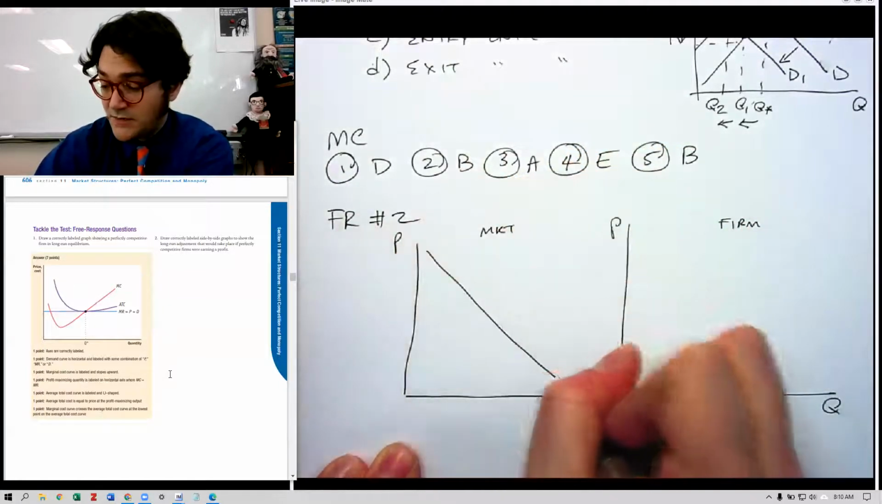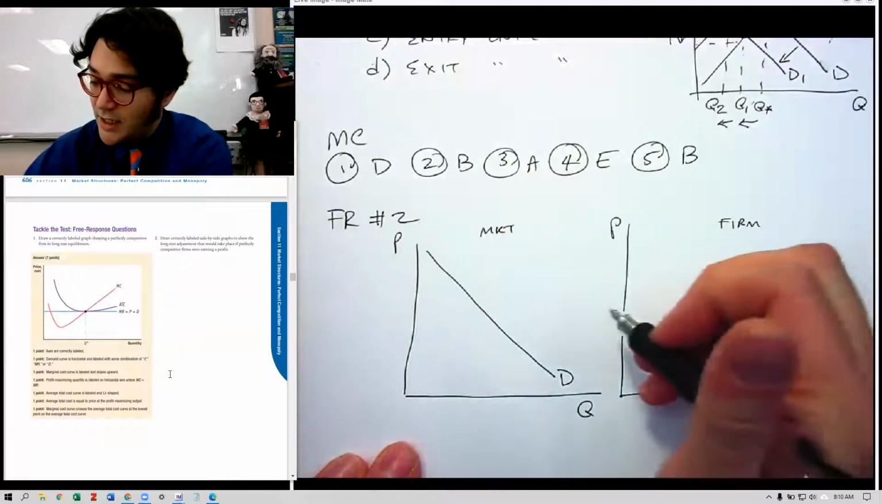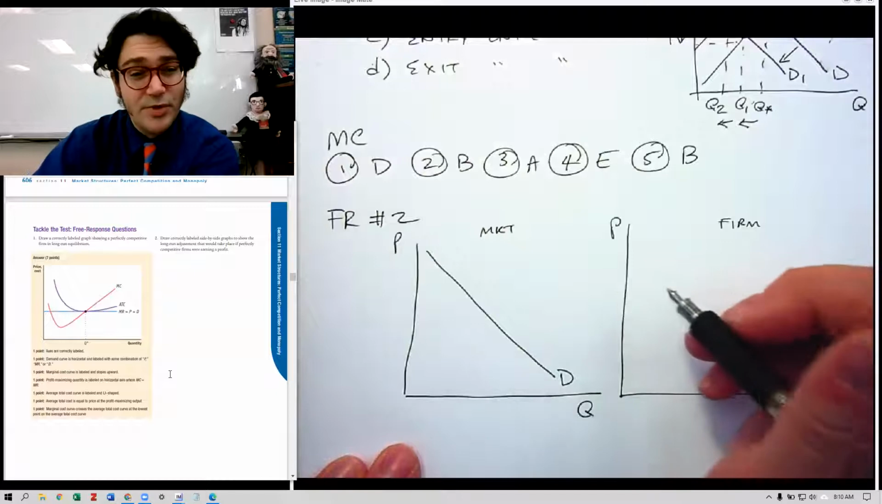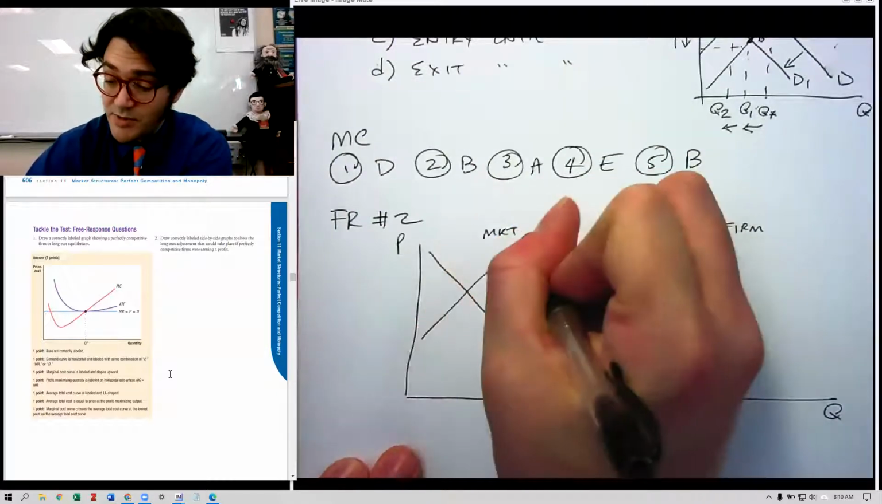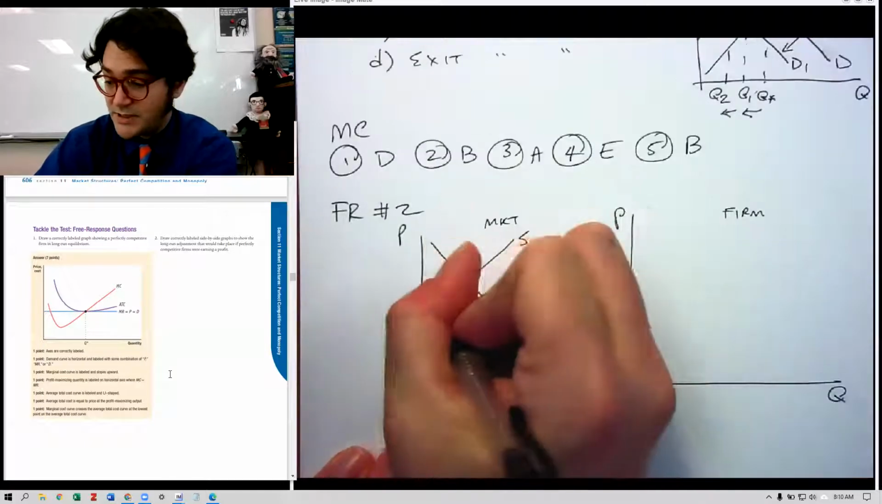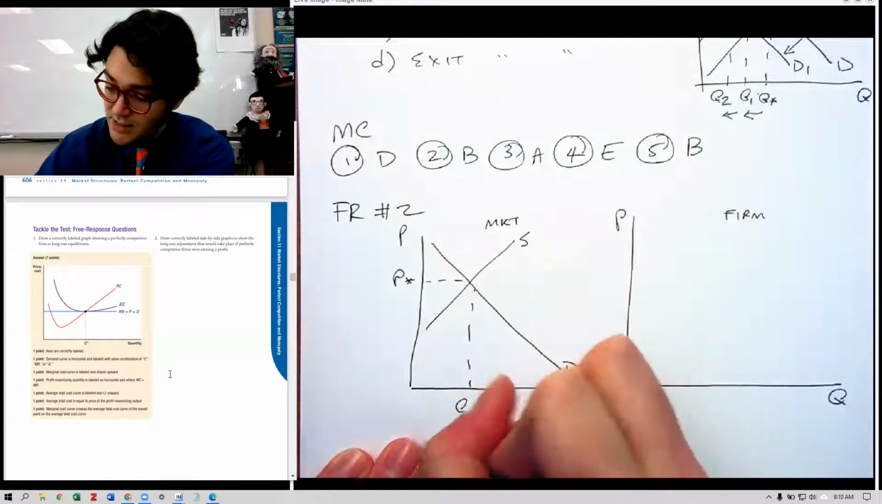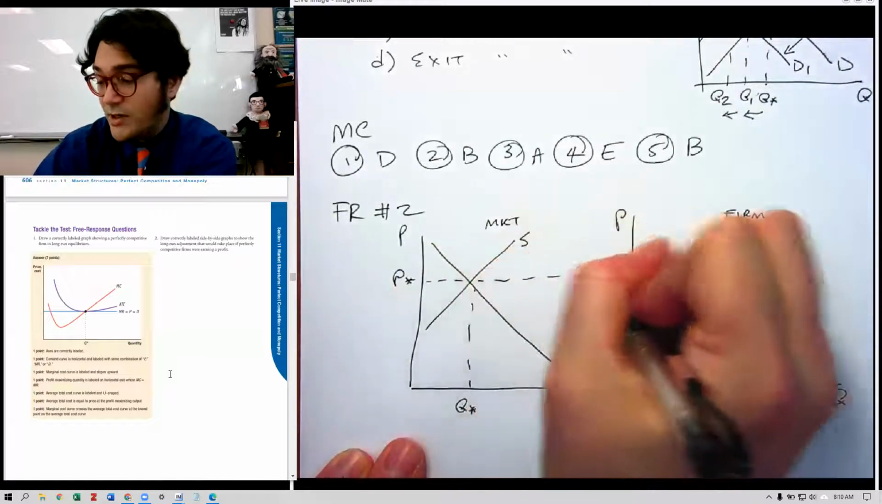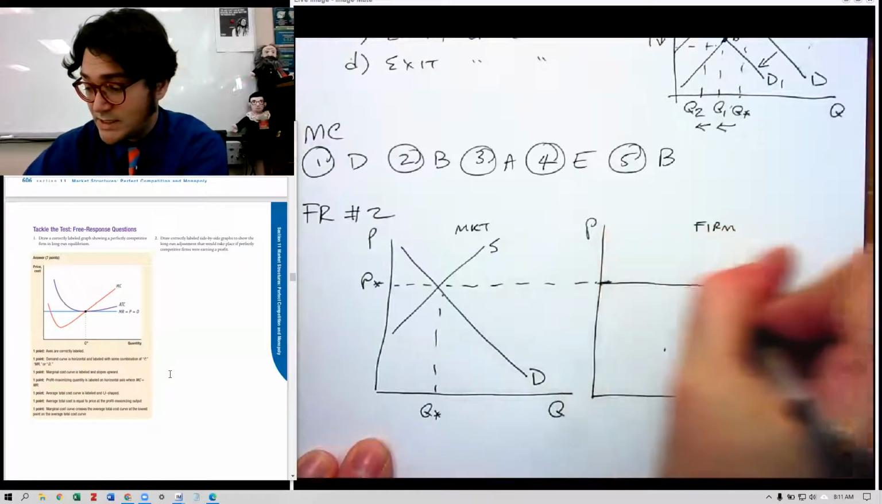And it tells us that the firm is earning a profit initially, and then there's going to be an adjustment. And so that means the price is probably going to be high because they're earning a profit. And so I'm going to actually start with my supply curve up here because the price is nice and high at P star. And we'll say Q star. And we know that they are a price taker. So they're just taking whatever that market price is.